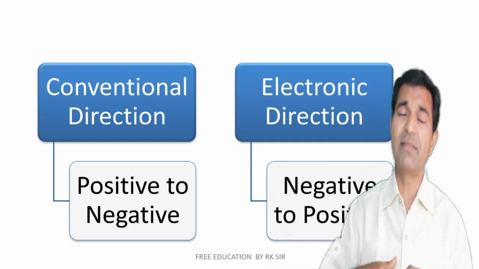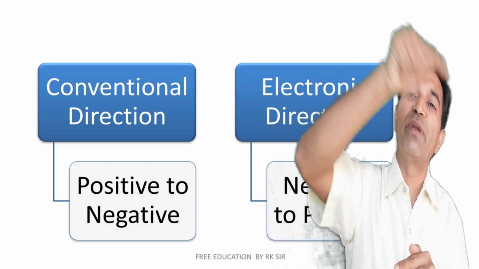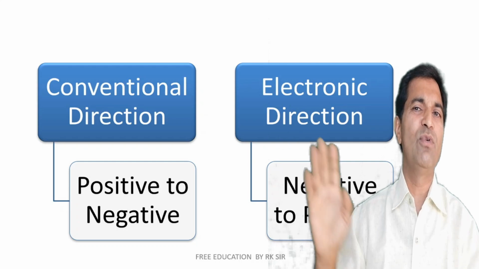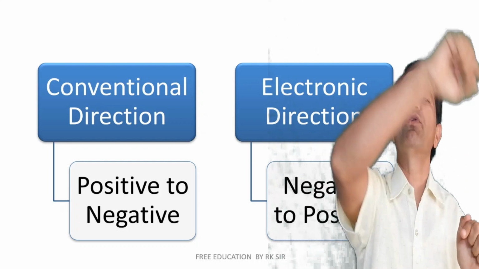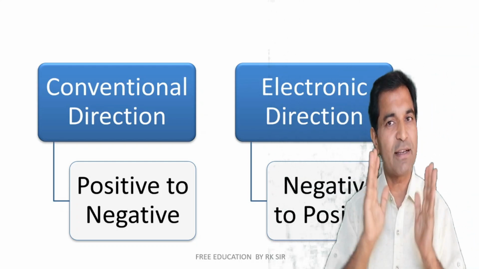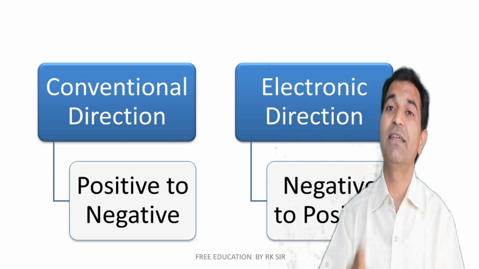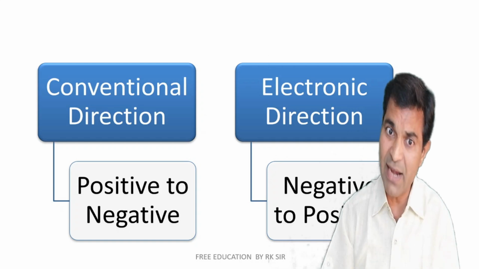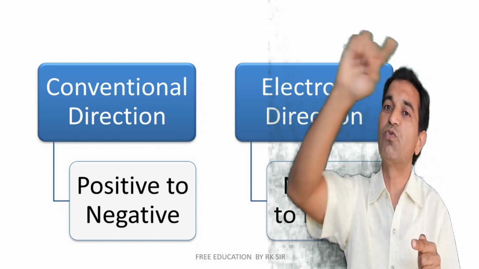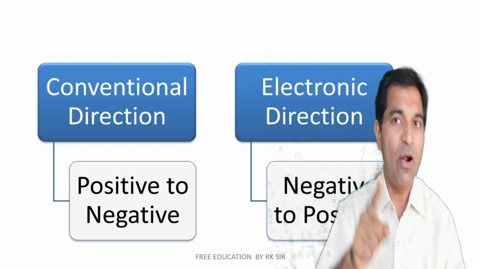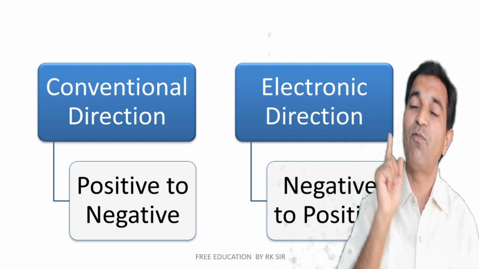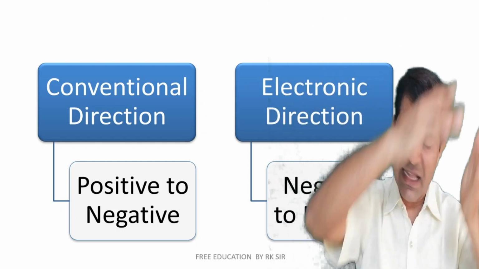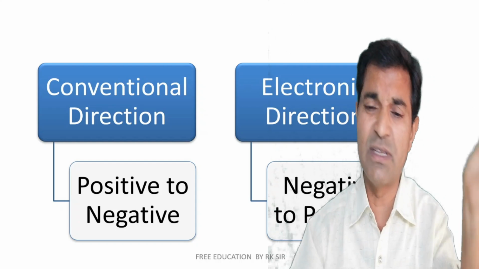Let us understand in mind that actually electrons flow from negative to positive, and let us continue to write in books that the direction of current is from positive to negative. So it is a convention. You will have to write in the exam, if it is asked what is the direction of current, that the direction of current is from positive to negative. But in mind you will have to remember that electricity is a flow of electrons, and electrons travel from negative to positive. But it has been going on like this, and we will have to follow it.